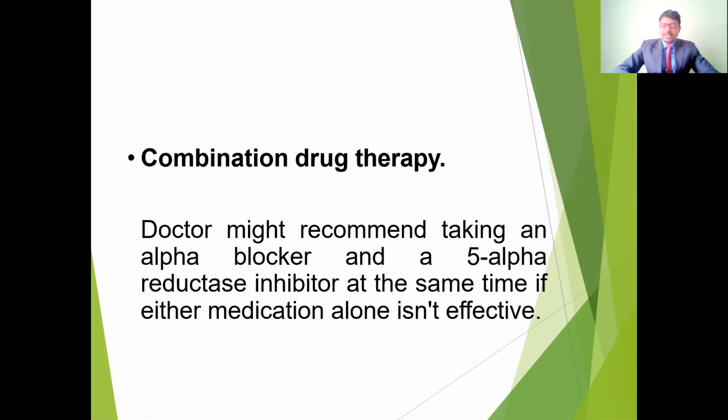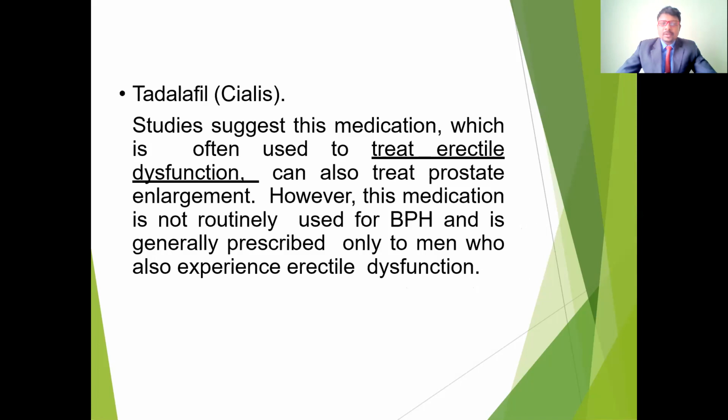And also the combination drug therapy. The doctors might recommend taking an alpha blocker and also a 5-alpha reductase inhibitor at the same time if either medication alone is not effective. So if a single medication is not effective, these are combined together. This is useful to reduce the size as well as to increase the flow if there is any obstruction in the urine flow. And the other medication is tadalafil.